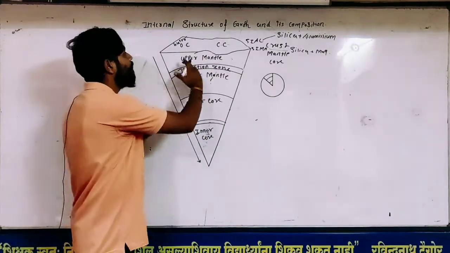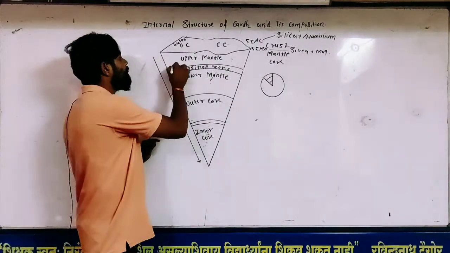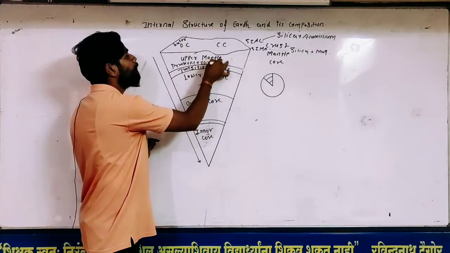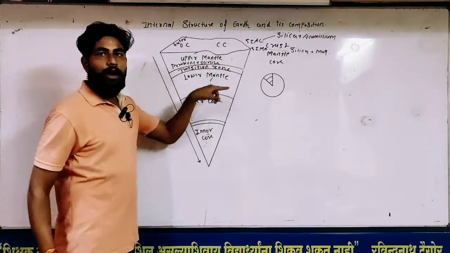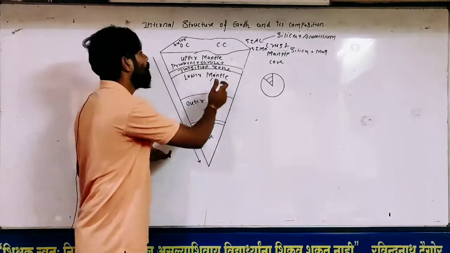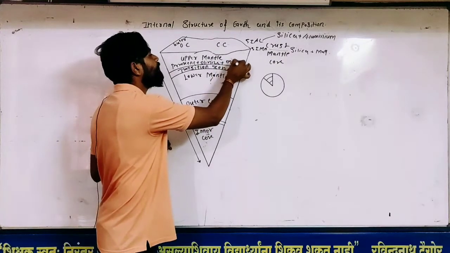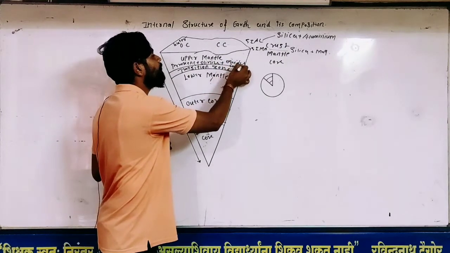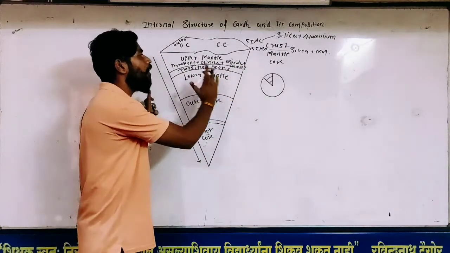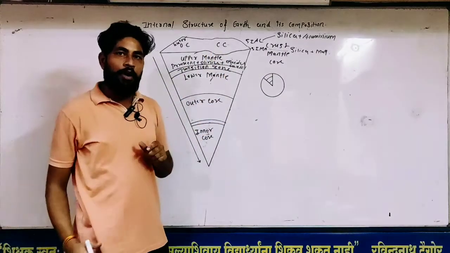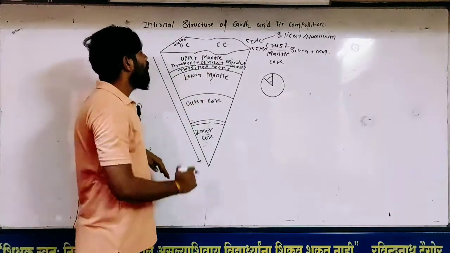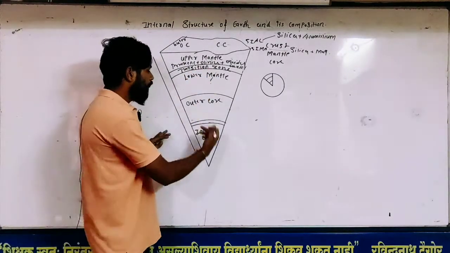Now we'll deal with the composition of upper mantle. The upper mantle mainly consists of pyroxene and olivine, plus oxides. Which oxides? Calcium oxides plus aluminium oxide. Now we'll deal with the lower mantle. In between there is a transition zone. We'll discuss the transition zone after the inner core.